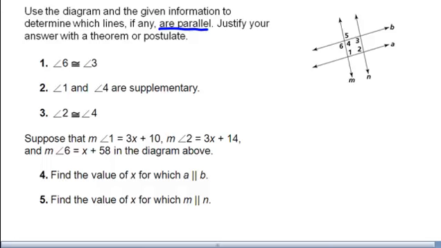Okay, angle 6 is congruent to angle 3. Angle 6, angle 3. These are corresponding angles. If corresponding angles are congruent, then the lines are parallel. So what lines would have to be parallel? M would have to be parallel to N. How do I know? Converse of corresponding angles.